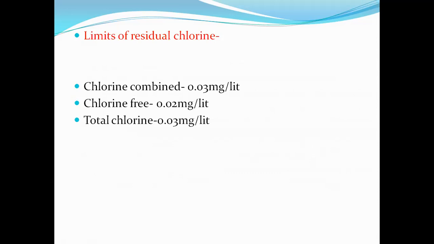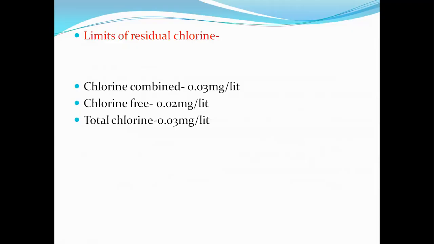Remember these three values. When chlorine is added into the water in the form of combined chlorine, it will be added at 0.03 mg per liter. Chlorine added in the form of free chlorine will be added at 0.02 mg per liter of water.